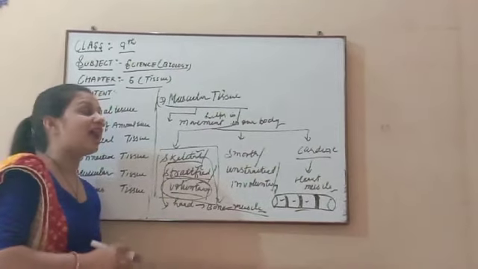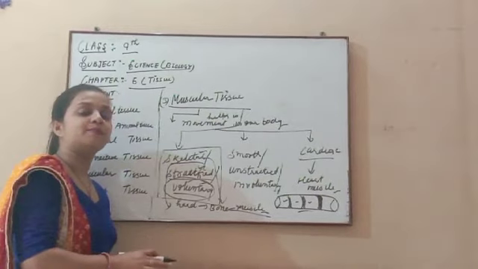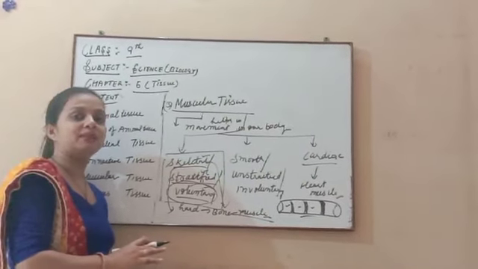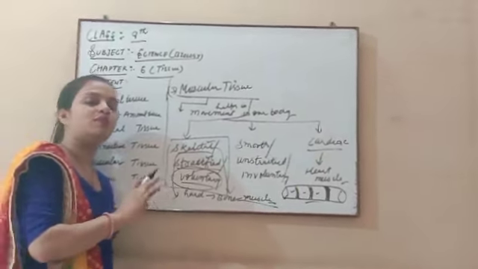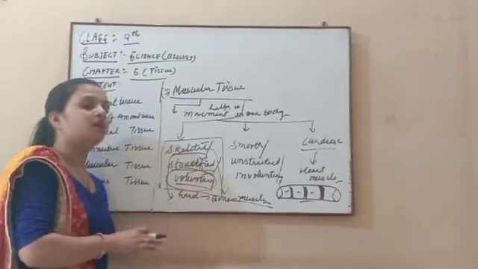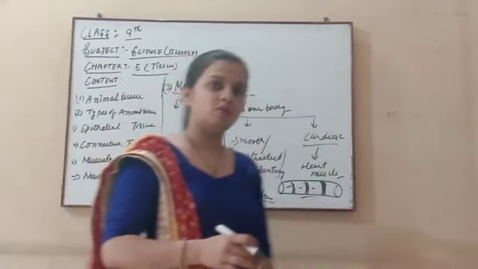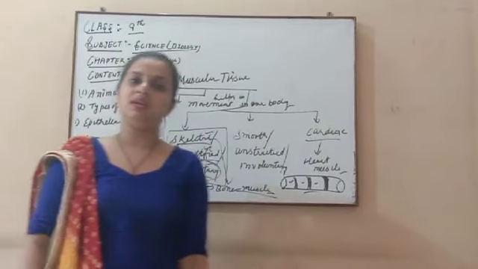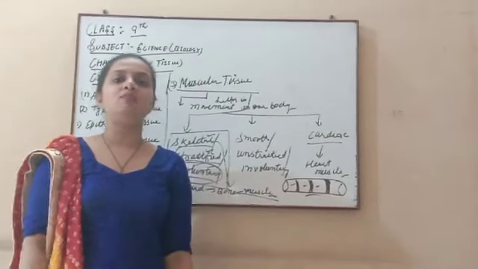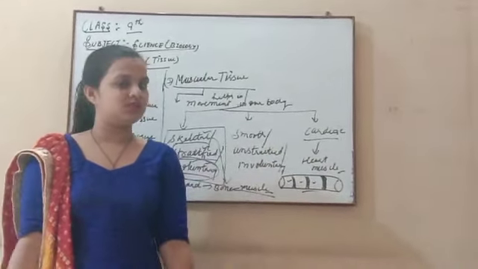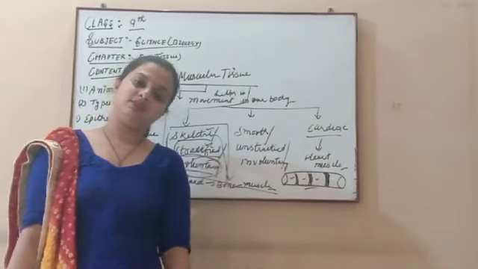Voluntary means that work which is done by our willpower. Means if we want to do work, then we do work, otherwise we do not. Like if we want to move our feet, and if we want to move our head, then only we move it. Now if we want to just stand straight, then we are straight here.